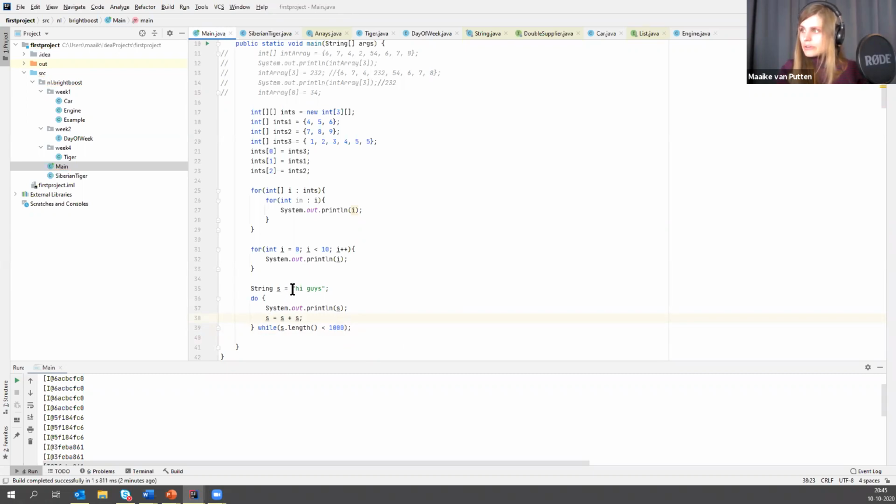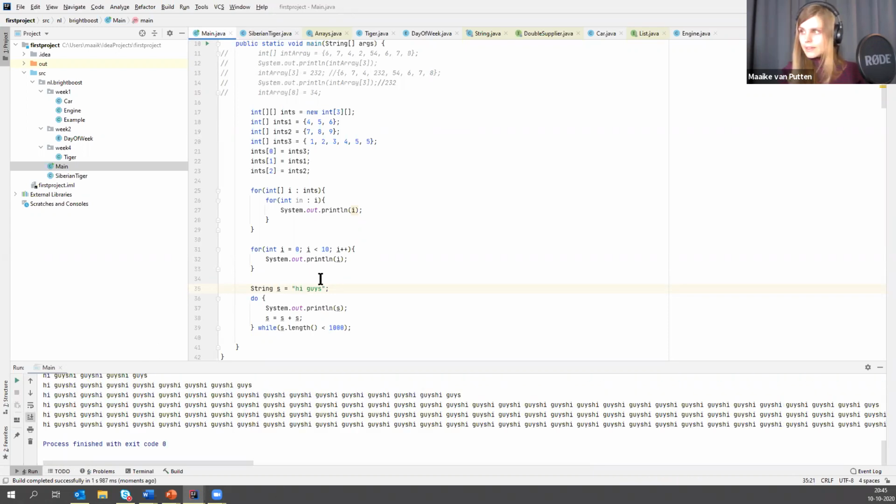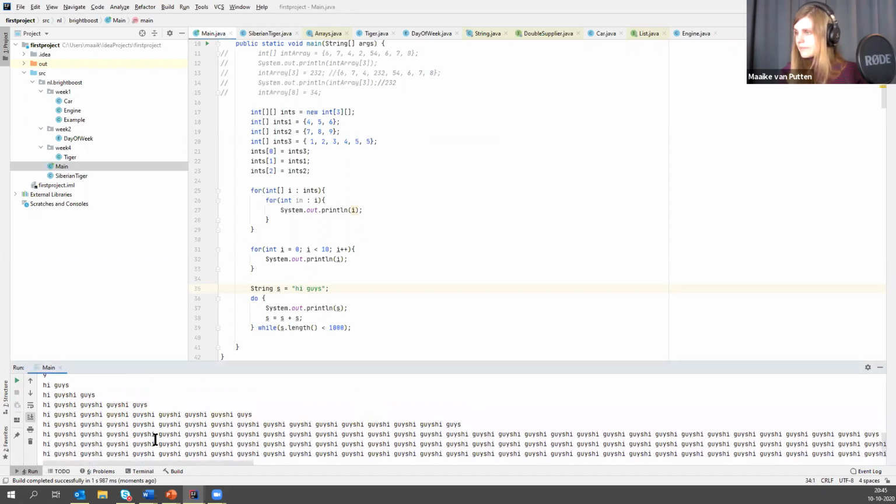So this is just going to say hi guys, and then hi guys double, and then 4 times, 8 times, etc. until it has 1000 or more characters. So let's run it. There you go. And it's actually there quite fast, as you can see.